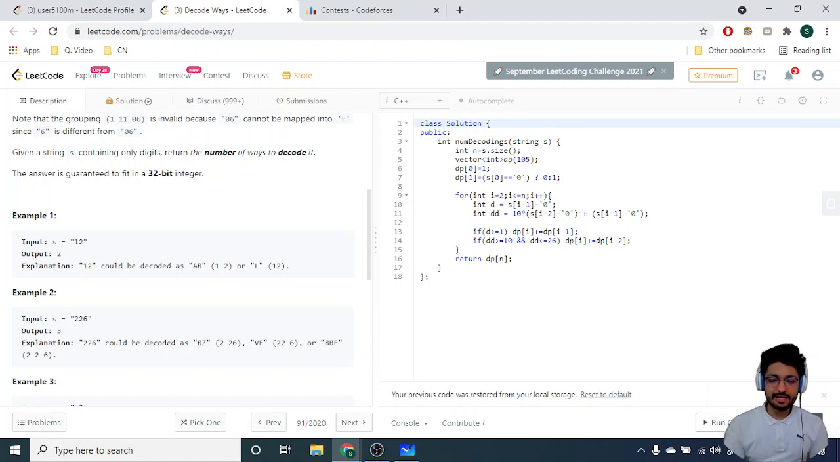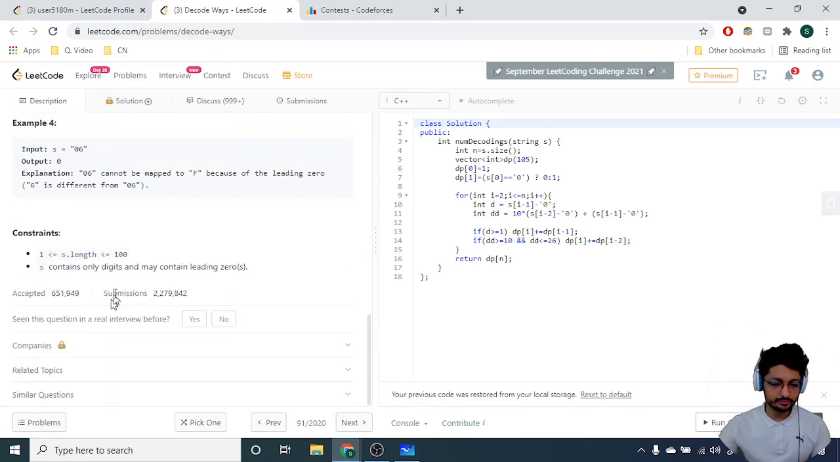We have initialized n, that is the length of the string. Then this is the vector, because the total length for the string is up to 100, I think so. 100, that's why I made a DP table of 105, just 5 as a buffer value. You can make 101 also, no problems. Then the first, DP of 0. DP of 0 means that it is just a base case. There is no element there, so it is just 1.